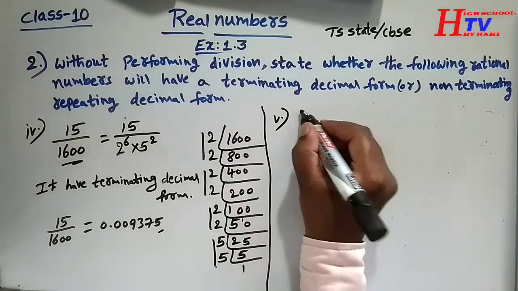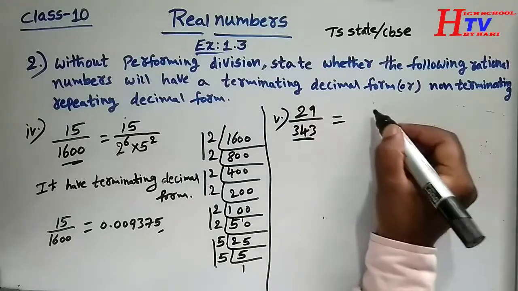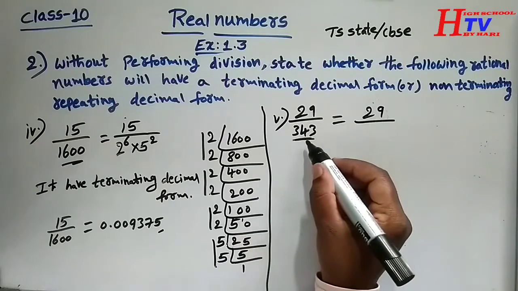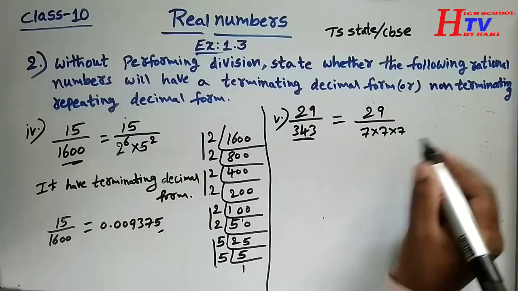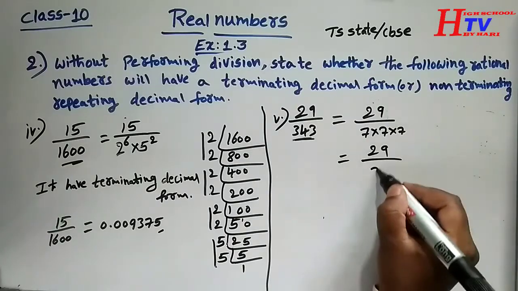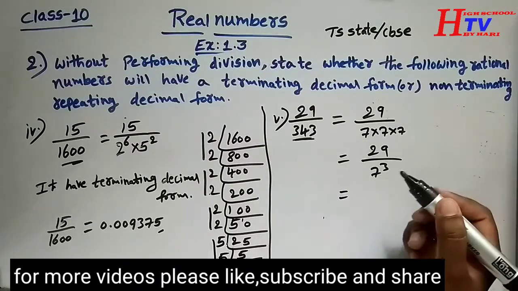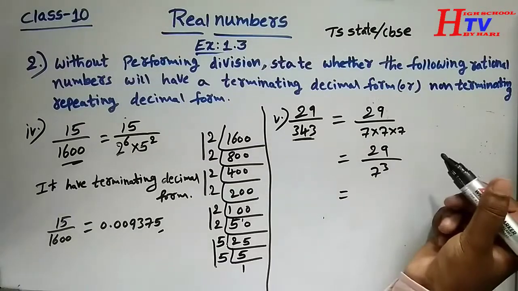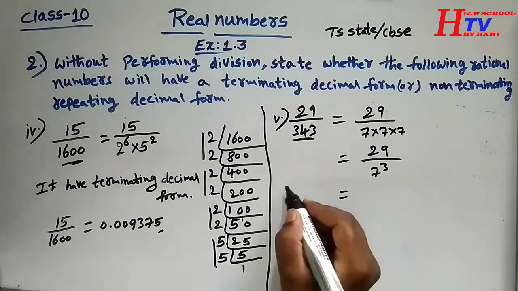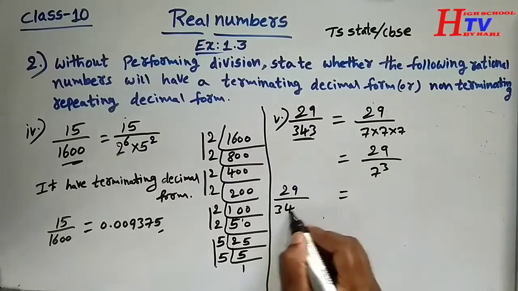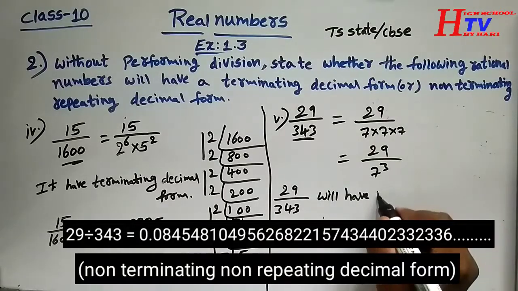Now the next question is 29 by 343. 343 can be written as 7 into 7 into 7, it is 7 cube. The denominator is not in the form of 2 power something or 5 power something, or 2 power something into 5 power something. So 29 by 343 will have non-terminating decimal form.